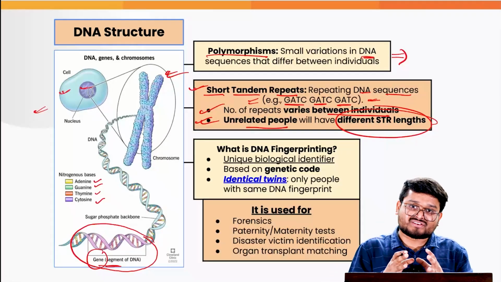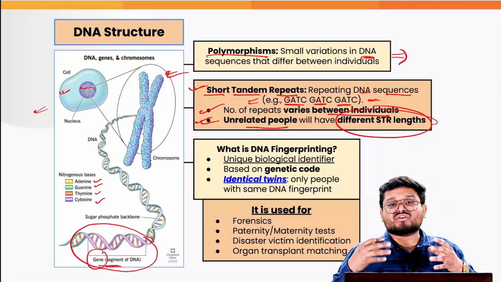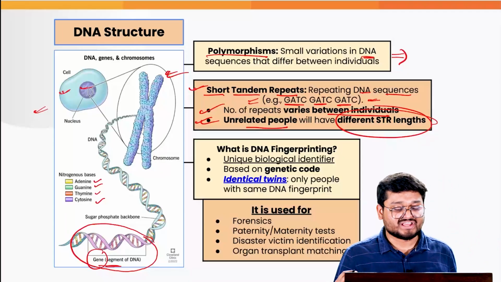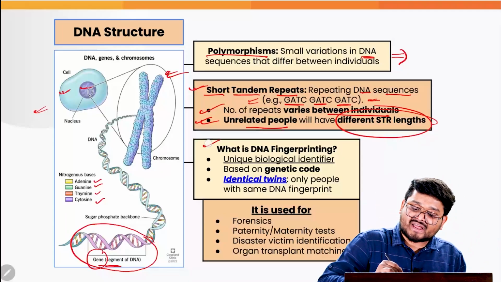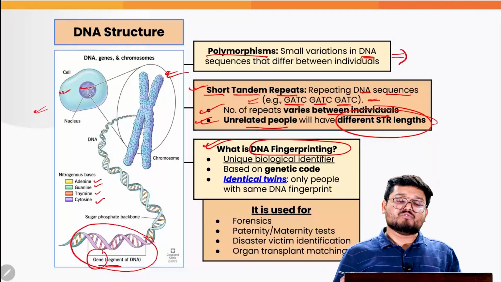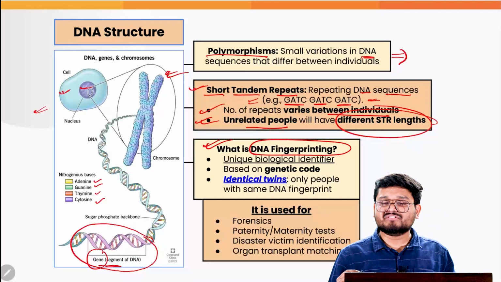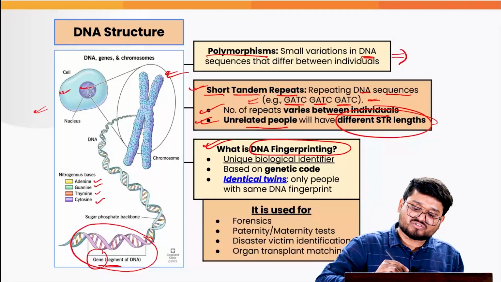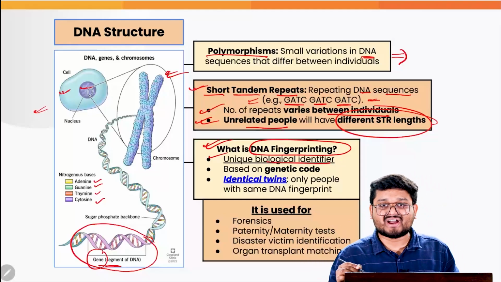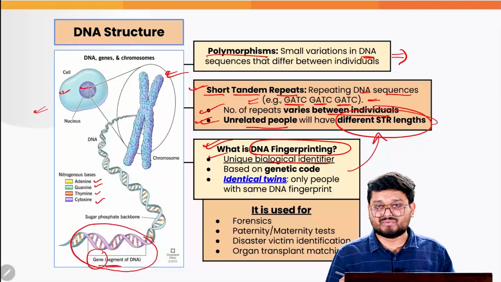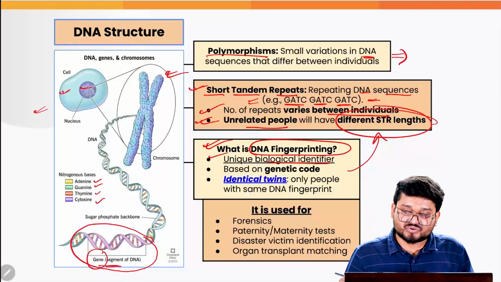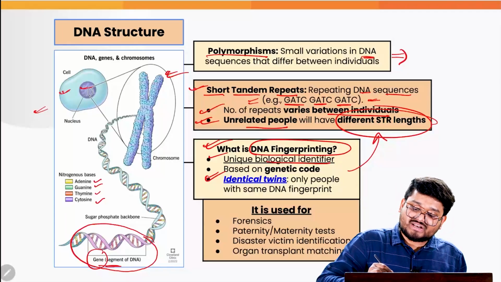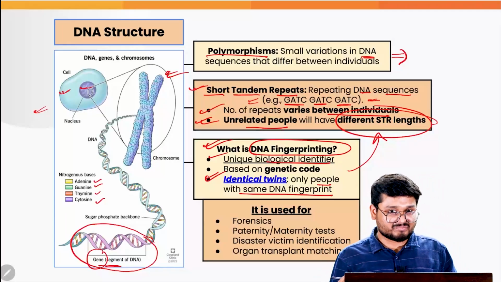So here, that is kind of, don't you think, giving us one hint where we can understand that each of the DNA tandem repeats is unique from person to person. That is why this gives rise to DNA fingerprinting, which is just like the Aadhaar card that we have. We have unique numbers for our Aadhaar card. For this also we have unique biological identifiers based on the short tandem repeats. This is based on our genetic codes, but there is one exception here: identical twins are the only people with the same DNA fingerprint.